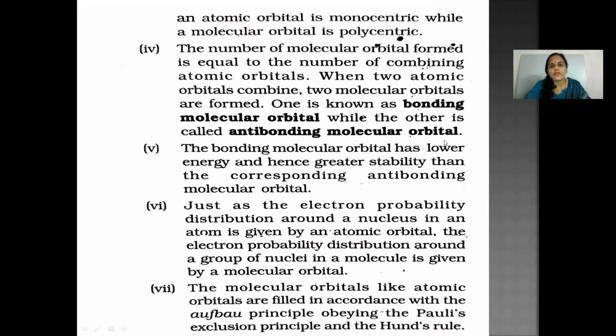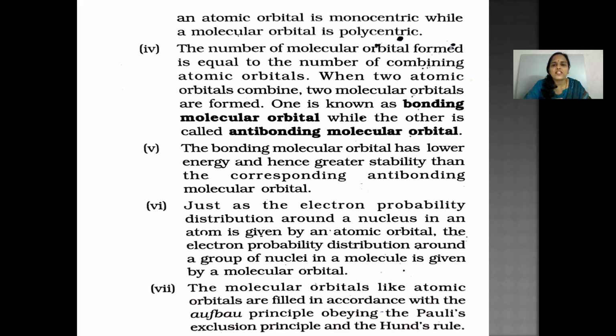When two atomic orbitals combine, two molecular orbitals are formed, and one is known as bonding molecular orbital while the other is called anti-bonding molecular orbital. The bonding molecular orbital has lower energy and hence greater stability than the corresponding anti-bonding molecular orbital.